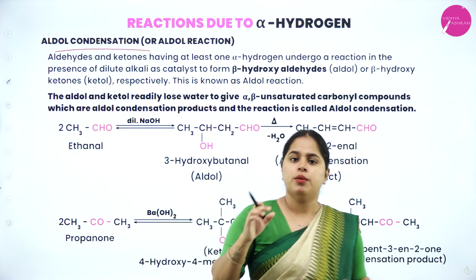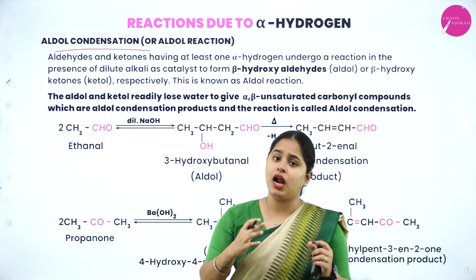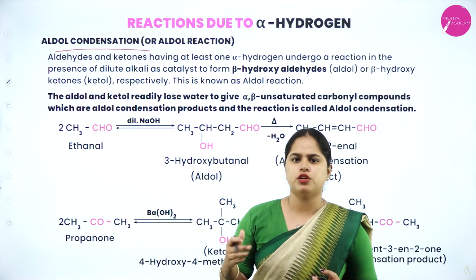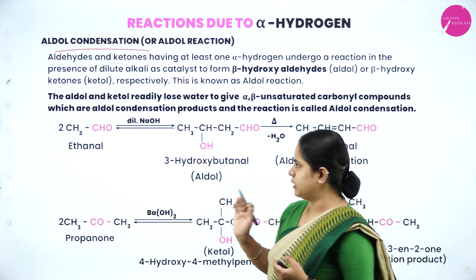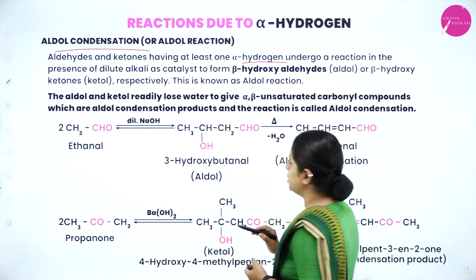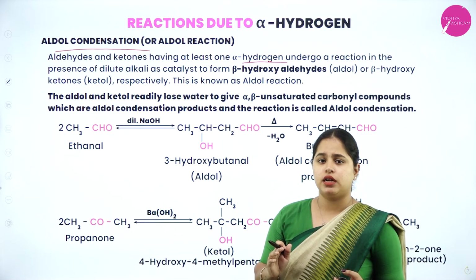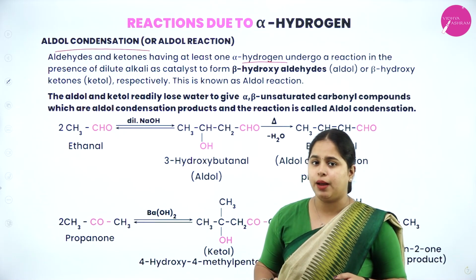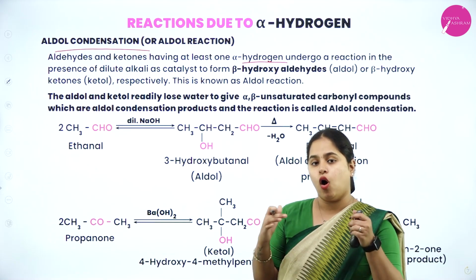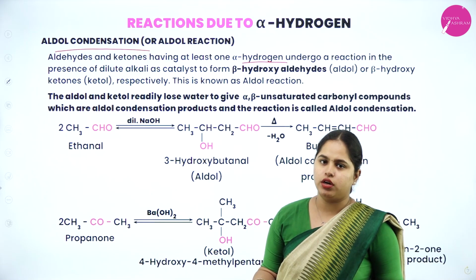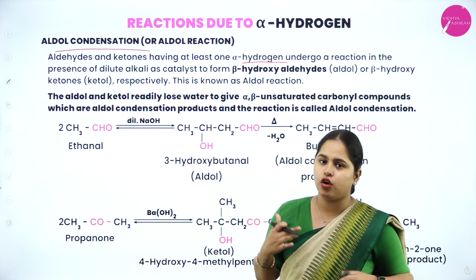Aldol condensation, because what is going to happen? An aldol is formed. What is aldol? We are going to see. Condensation means water is going to get removed here. So, let's see. Aldehydes and ketones having at least one alpha hydrogen. This reaction can only happen if your aldehyde or ketone is having an alpha hydrogen. If alpha hydrogen is not available, aldol condensation will not take place.